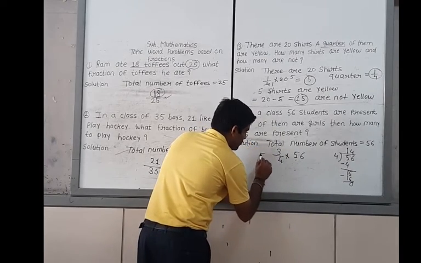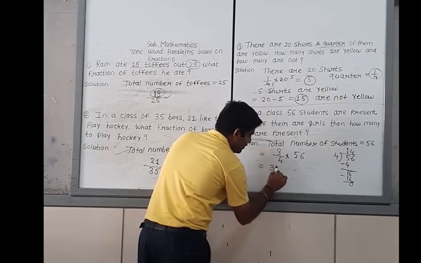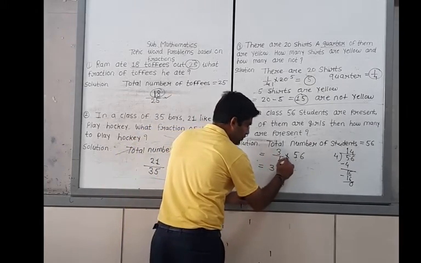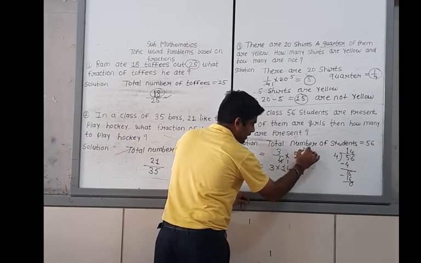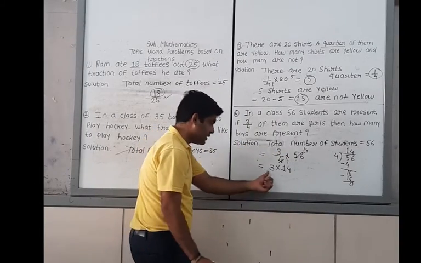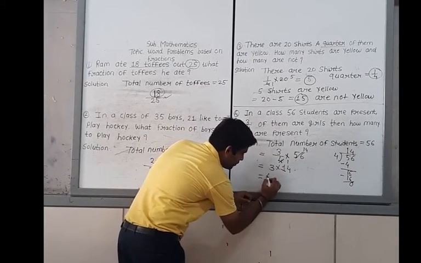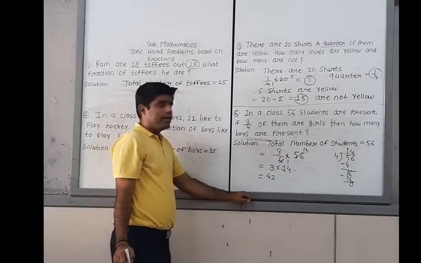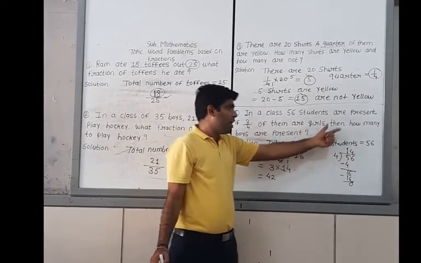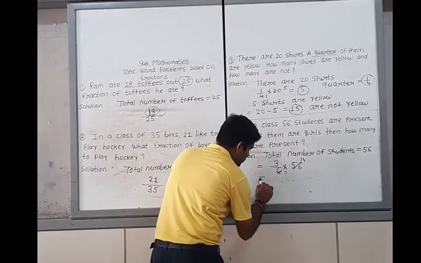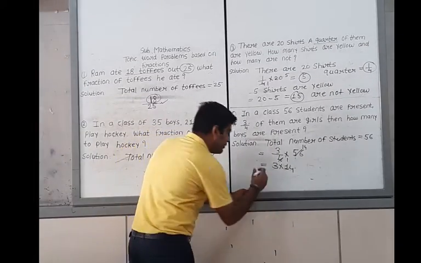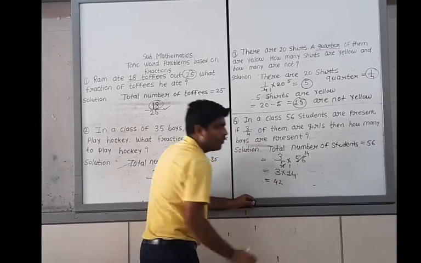Now see, you have to solve this equation. Here it will be 3 multiplied by 14. This is 14 times 3. 3 multiplied by 14, your answer is 42. It means that 3/4 of them are girls. Definitely your answer will become 42.